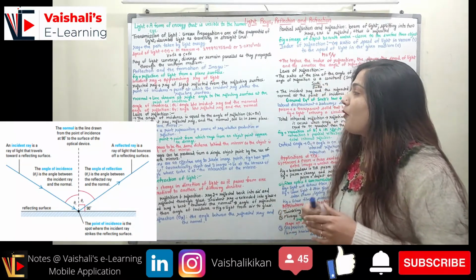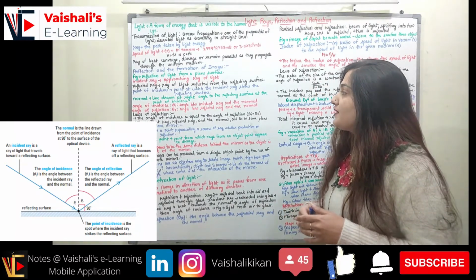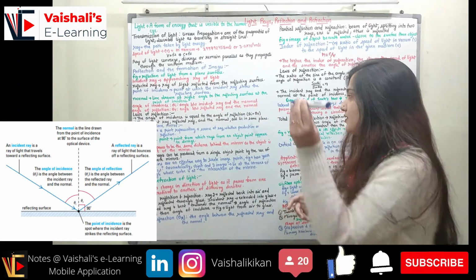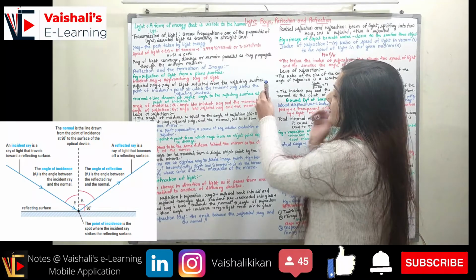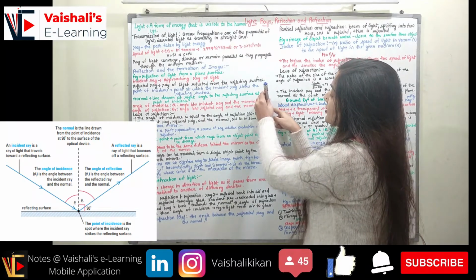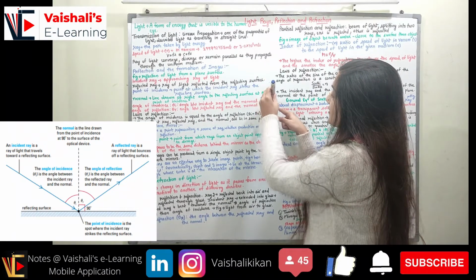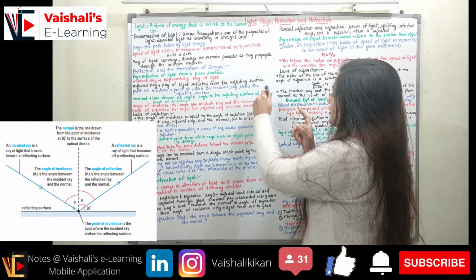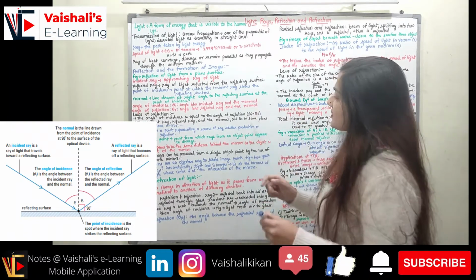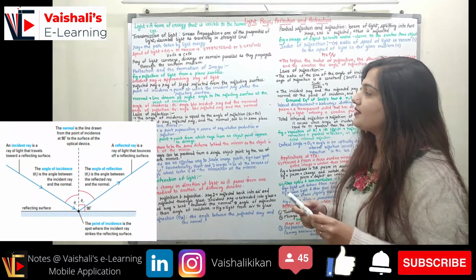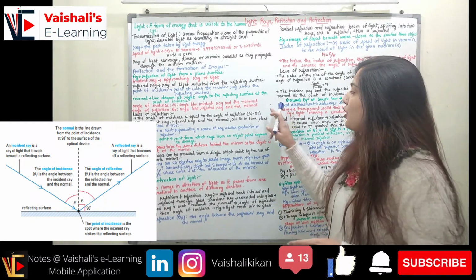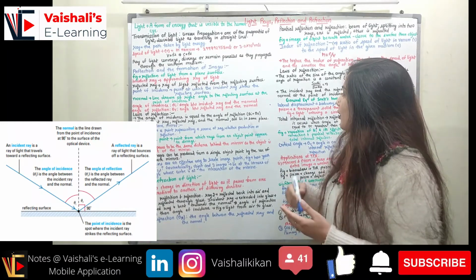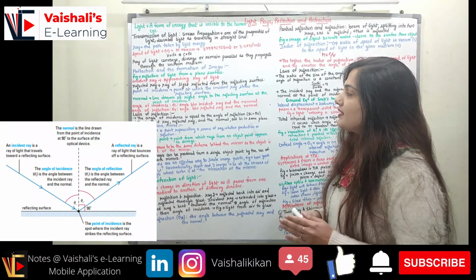Now coming to the point of incidence. The point of incidence is the point at which the incident ray strikes the reflecting surface. If this is the incident ray, it is striking this surface. The point at which this incident ray is striking this surface, this point, is the point of incidence. This point of incidence will depend upon the incident ray and the angle at which the incident ray is falling.